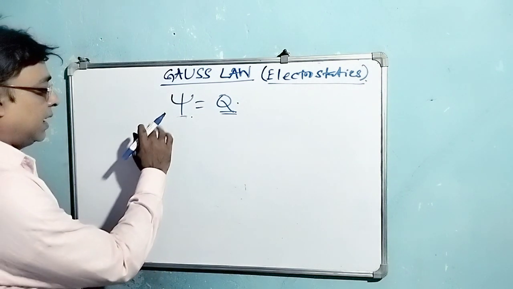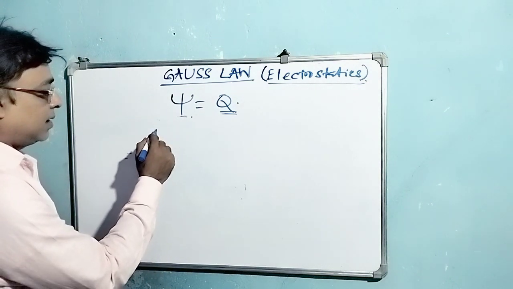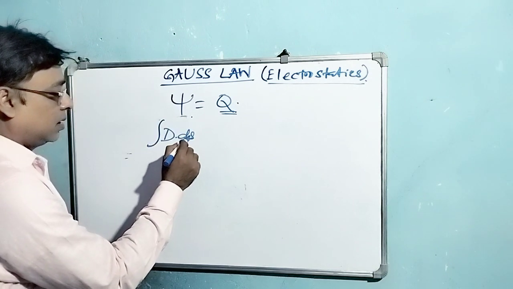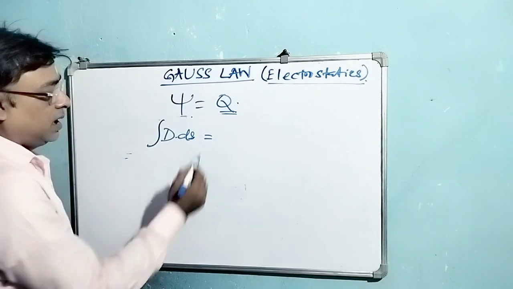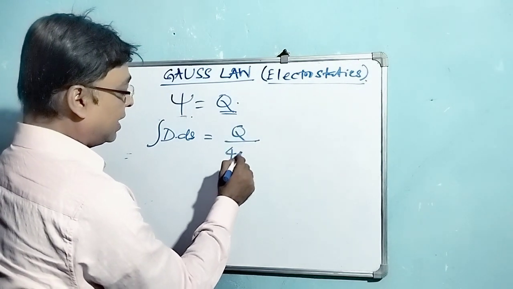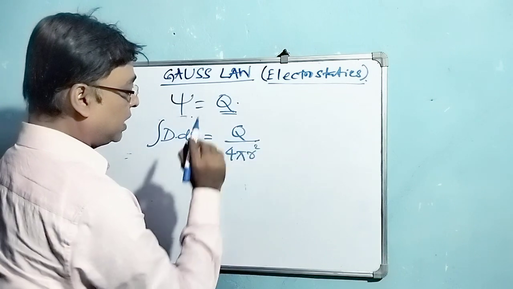As we have told, psi is nothing but the surface integral of D dot dS. Now in place of D we can write Q by 4 pi r square, because we are taking a spherical system.